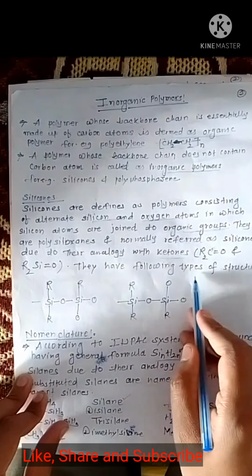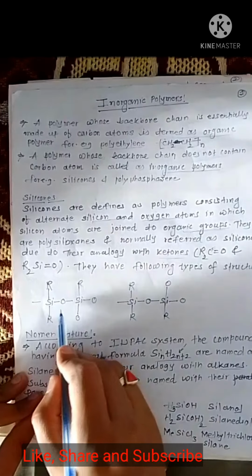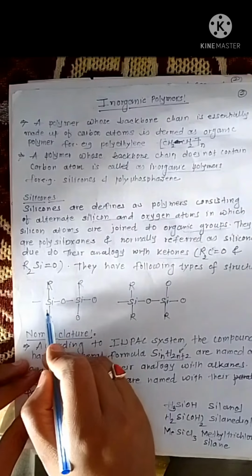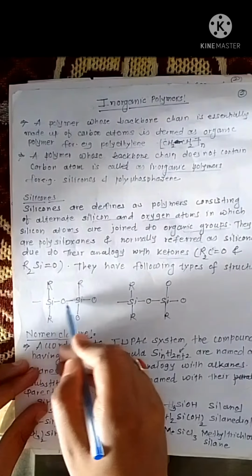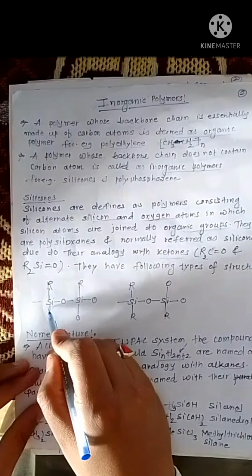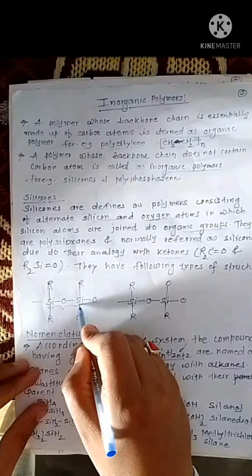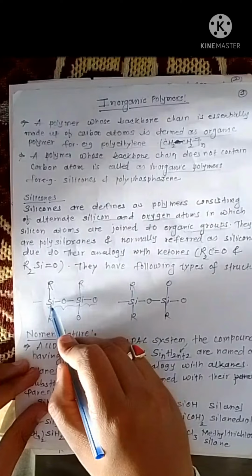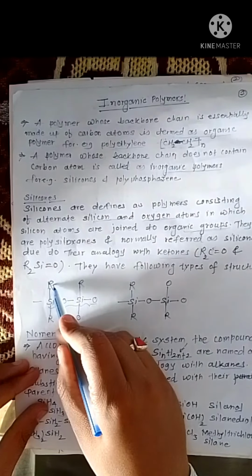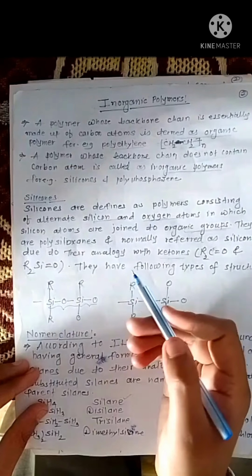They have the following types of structure. In this polymeric compound, we clearly see that the backbone is essentially made of alternate silicon and oxygen atoms, and the silicon also possesses alkyl groups on it.